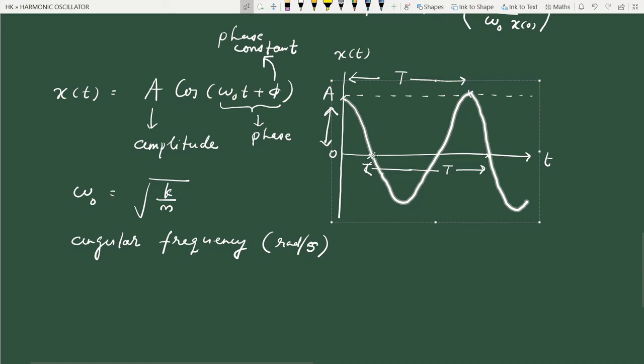So these positions are identical positions of vibration, and the time interval between them is the time period.